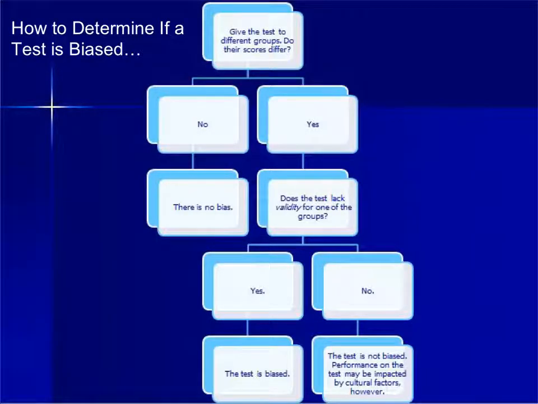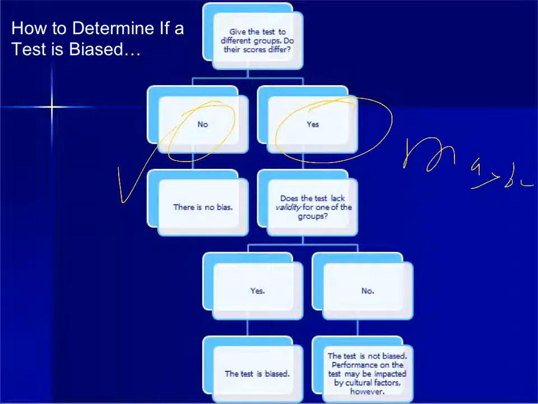So how do we determine if a test is biased? Here's a helpful flow chart. You give the test to different groups. Do the scores differ? If the scores do not differ, then stop right there. There's no bias. If the average score for different races is the same, there's no bias. If the scores do differ, then there might be bias. Here, at this point, we're still at maybe, and we need to ask more questions. Does the test lack validity for one of the groups?